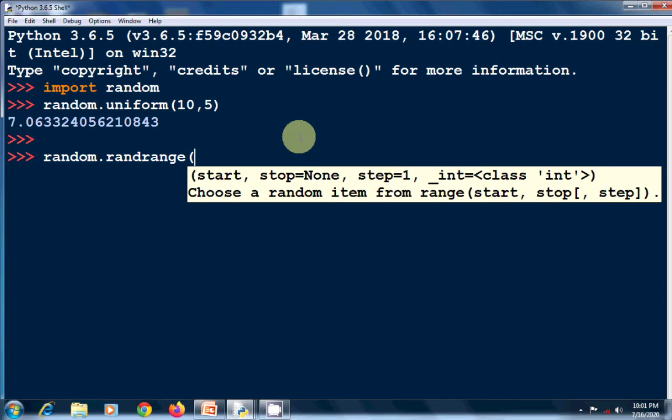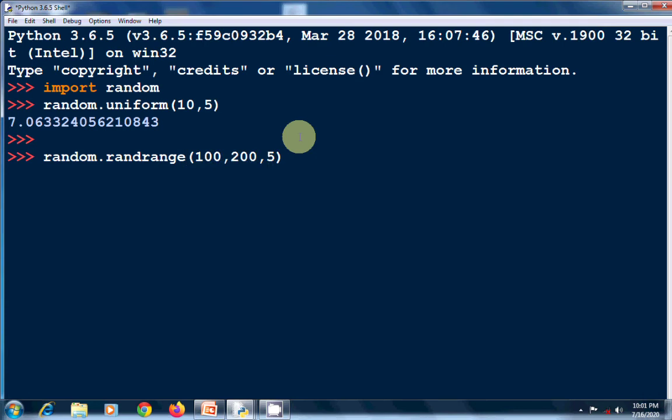I am giving start from 100, stop up to 200, and a step variation of 5. It means it will generate numbers like 100, 105, 110, 115, 120, like that only.